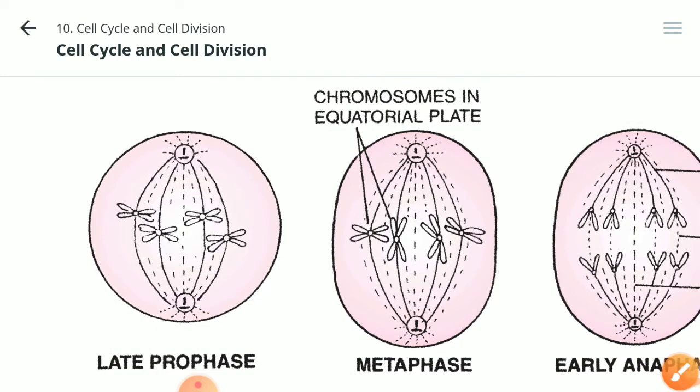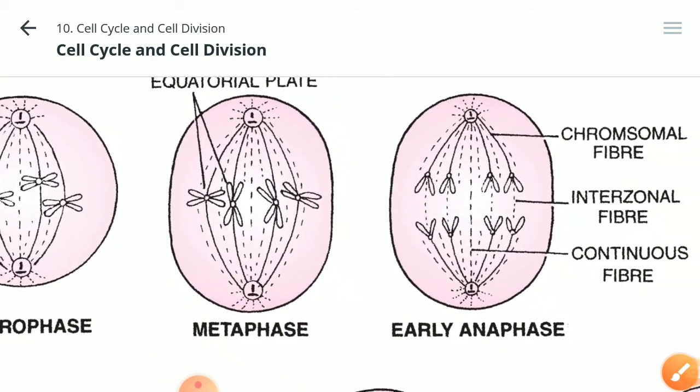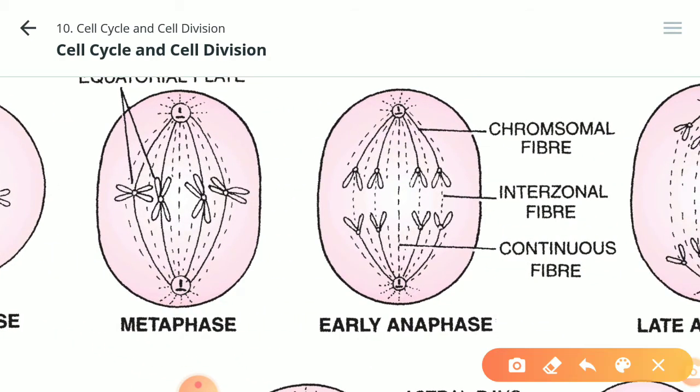Now the next stage is metaphase. In the metaphase, what happened? As the centrioles have reached the ends, the center of the cell is occupied by the spindle fibers, and all the chromosomes come to lie in the middle of the cell, and they form a single plate, and this is called the metaphasic plate. So in case of mitosis, a single metaphasic plate is formed. Clear? Afterwards, the next stage after metaphase is anaphase.